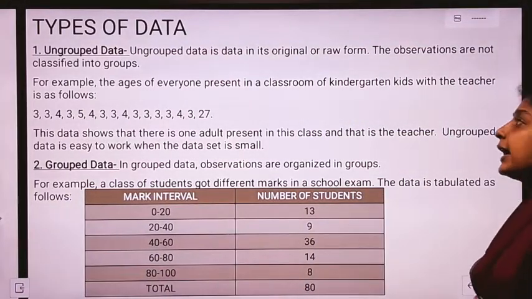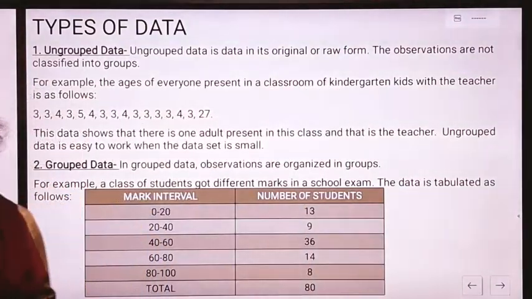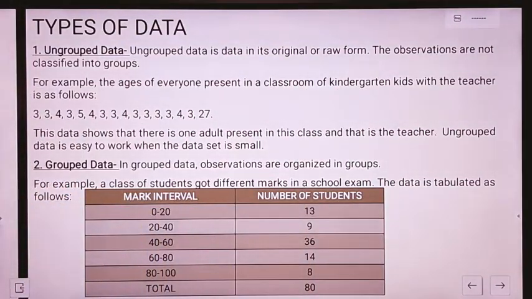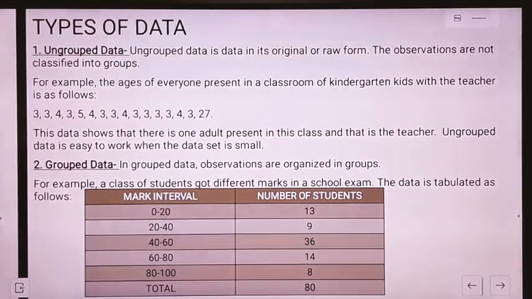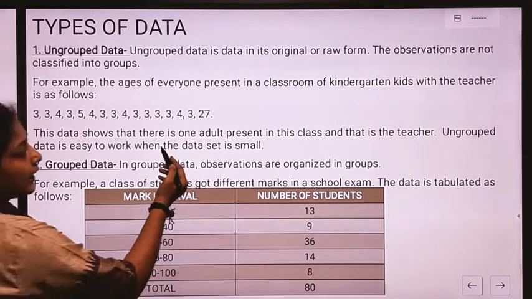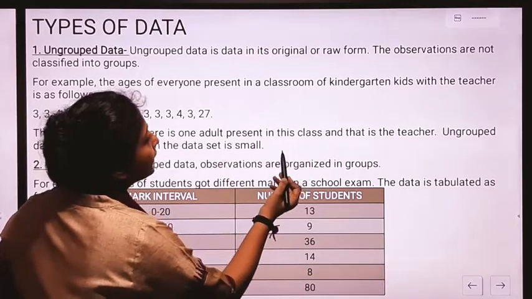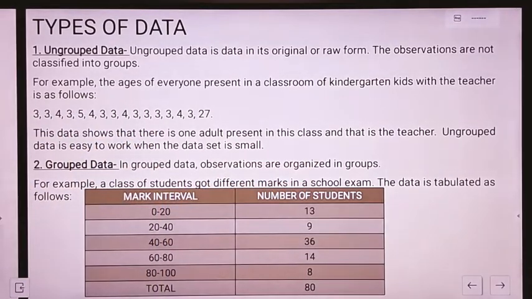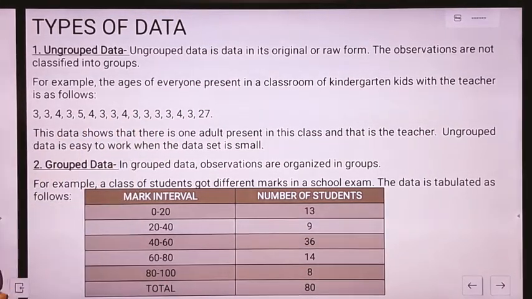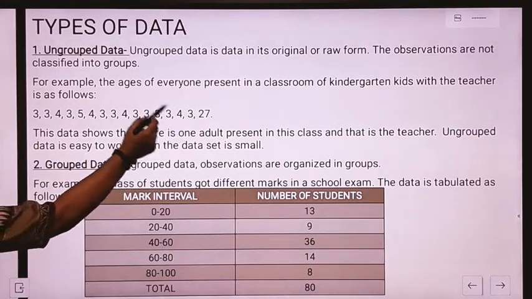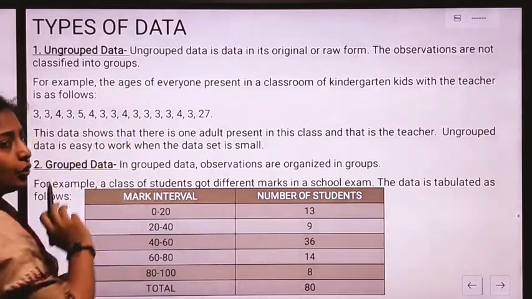Next, what is the type of data? Data can be classified into two types, ungrouped data and grouped data. Ungrouped data is the data in its original or the raw form. The observations are not classified into groups. For example, if I am considering the age of all the people present in a classroom of kindergarten kids with the teacher, they are as follows: 3, 3, 4, 3, 5, and so on. This implies that we have just collected the data. This is the data in its raw form.